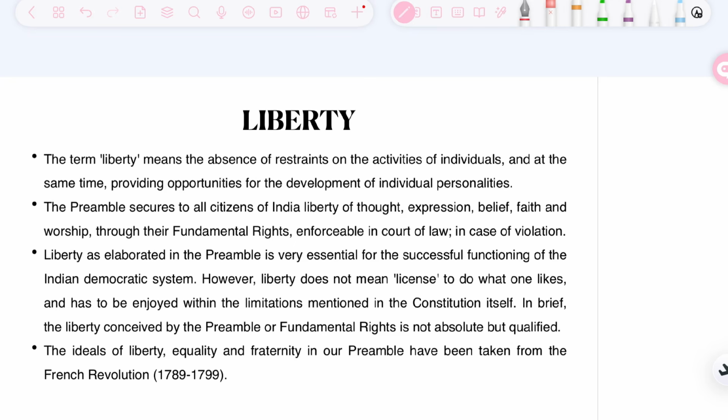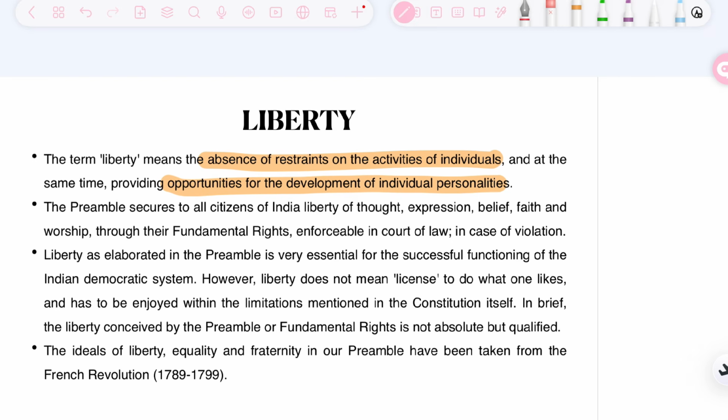So what is the meaning of a positive liberty? So liberty in a negative sense means absence of restraint on activities of individual. However, in a positive sense, it means providing opportunity for the development of individual personalities. That individual personalities should have the liberty to develop in whatever manner they want to, and whatever opportunity they want to take, that should be given to them.